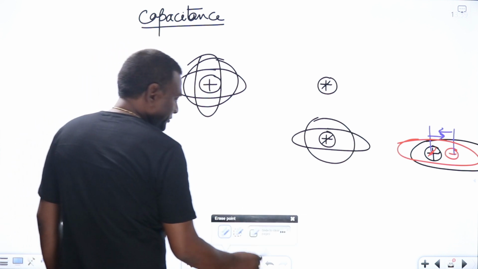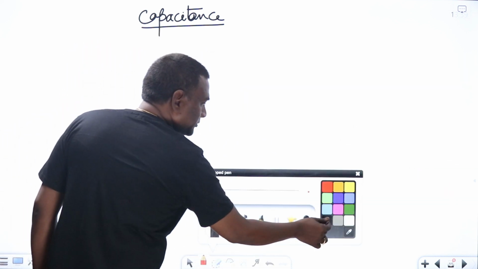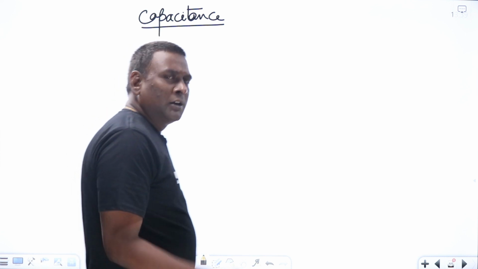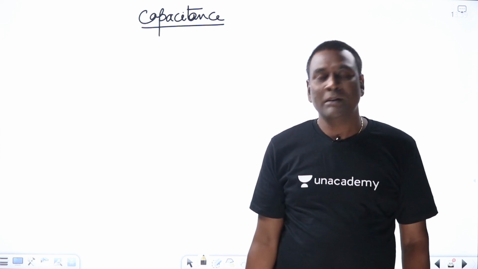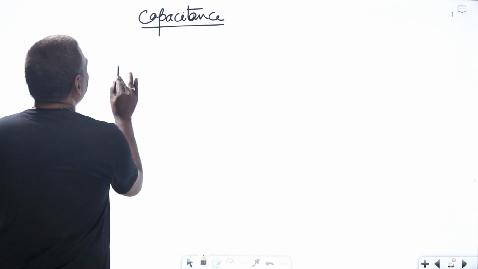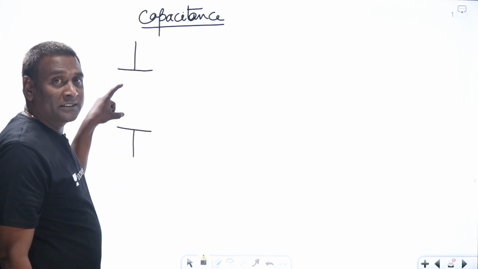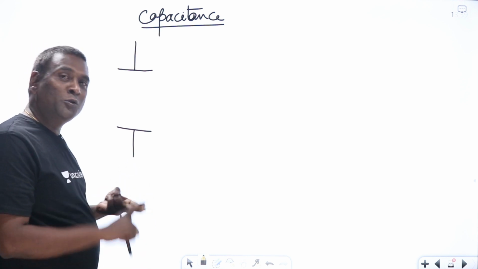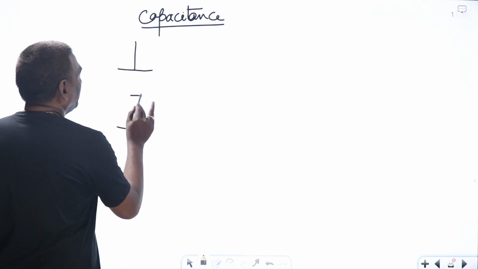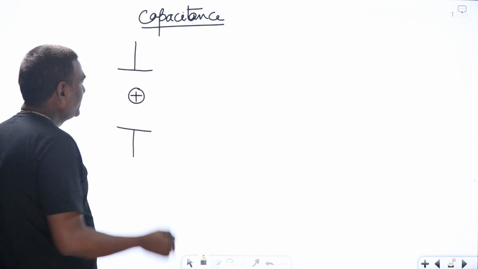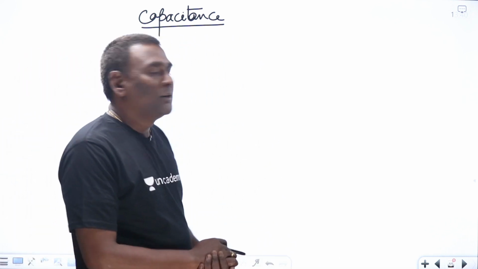Now let us think of capacitance. What is capacitance? Two conducting plates separated by insulation is nothing but capacitance. So let me think of one capacitance like this. Inside, insulation is there. In that insulation, the positive center of gravity and negative center of gravity will lie at the same point, and at the same time no electron will come out, without applying any voltage.